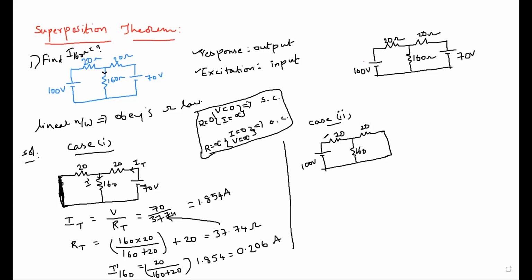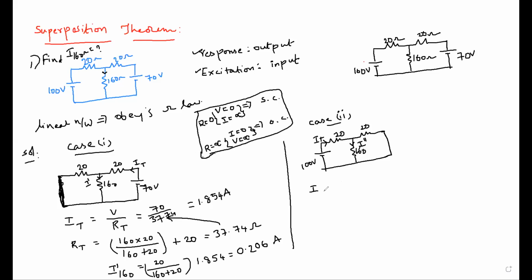So from this source, current starts to flow through this given circuit. So this is our total current for this. But we need to calculate the current passing through the 160 ohm, that is I double dash because this is case 2. Now with the same procedure, using current division, you can find out the I double dash value.